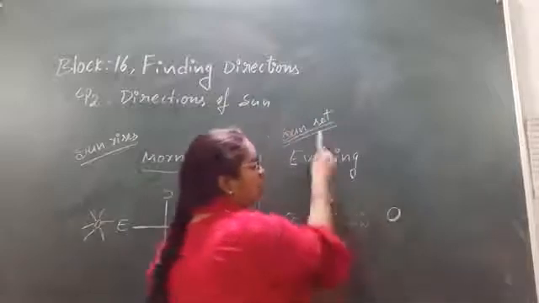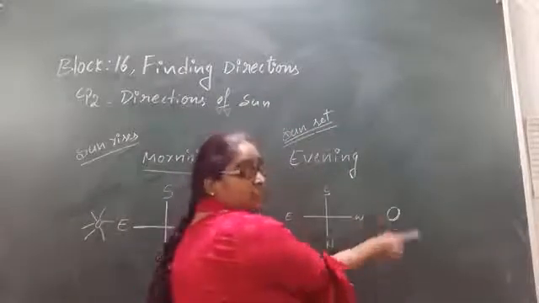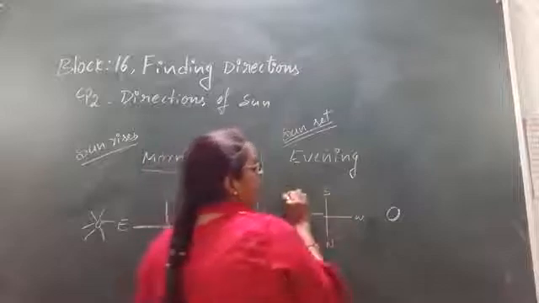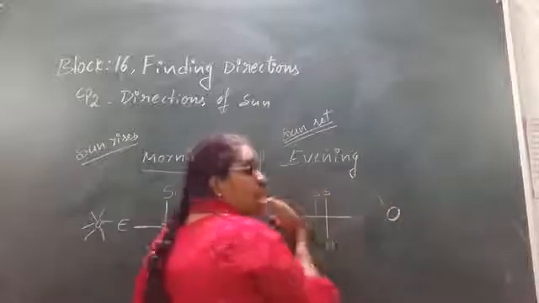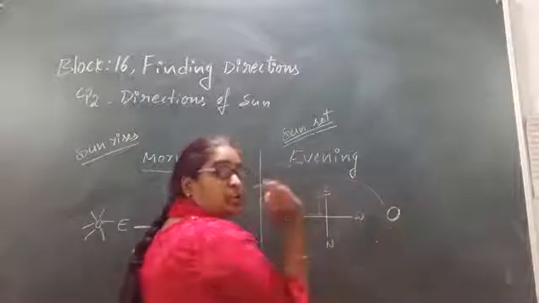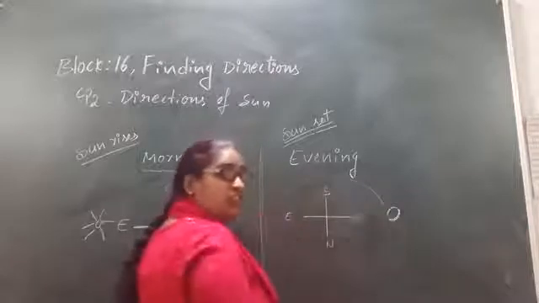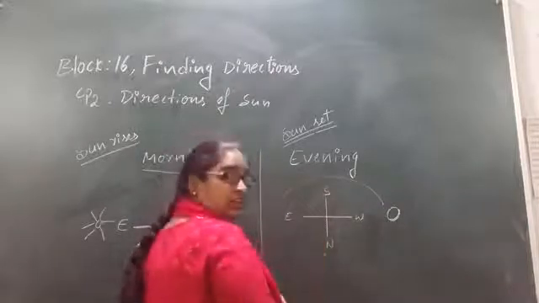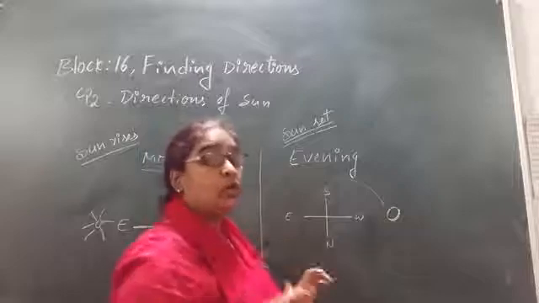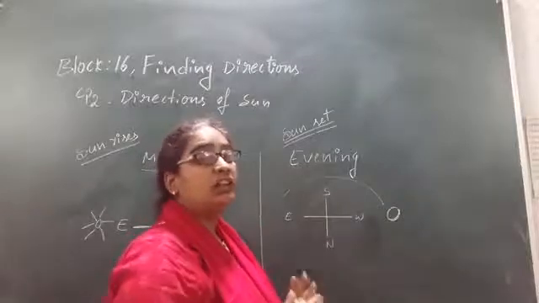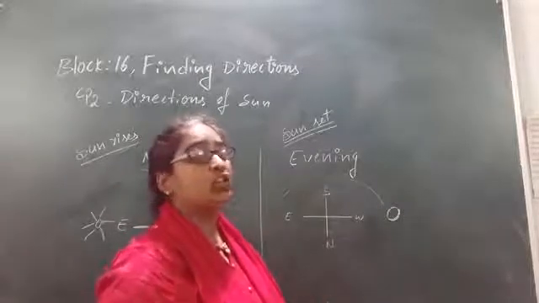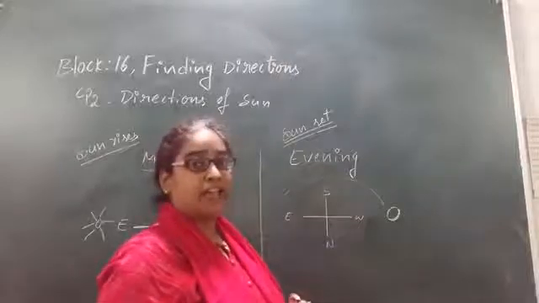So now I am facing a sunset. Here the sun is setting, right, from east to west. So now I am facing the west side. Do you think these directions will change? Will this north and south change? No. Even though we change our position, north and south will never change. That's why we call them cardinal directions.